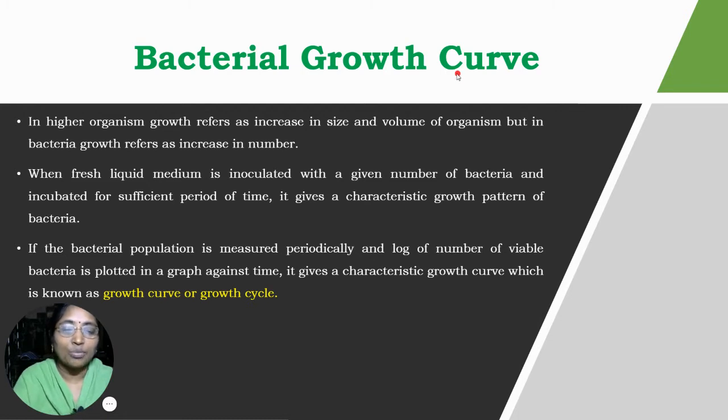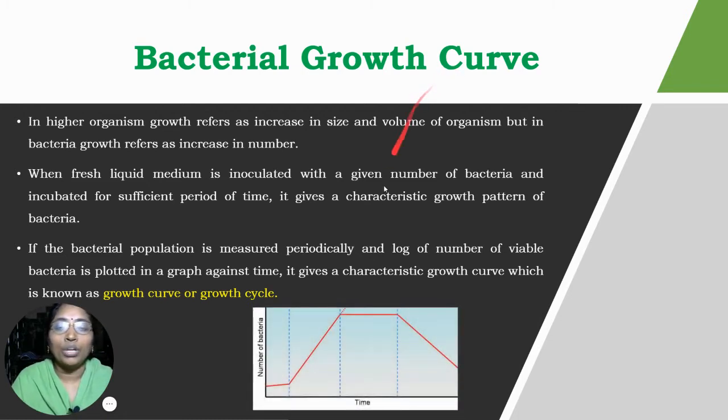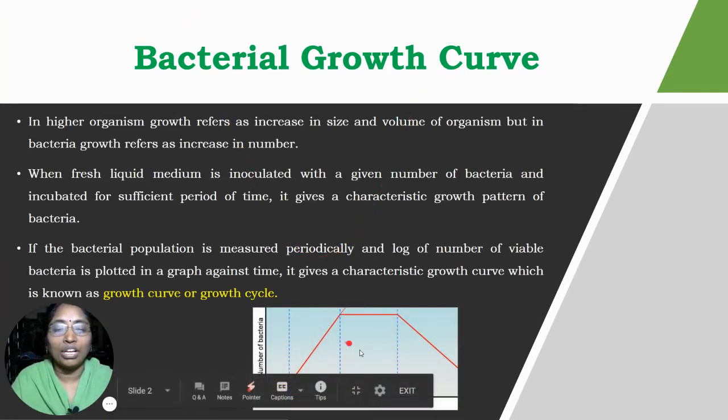Growth curve means we draw a graph representing time on the x-axis and log number of bacteria on the y-axis.